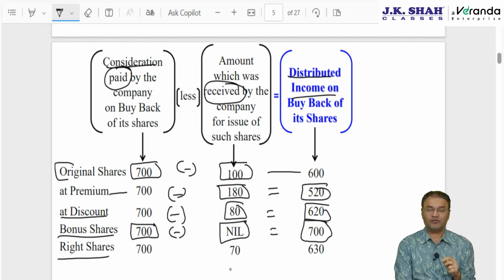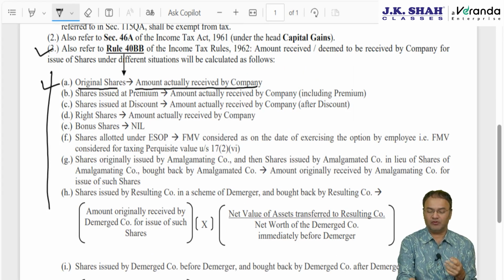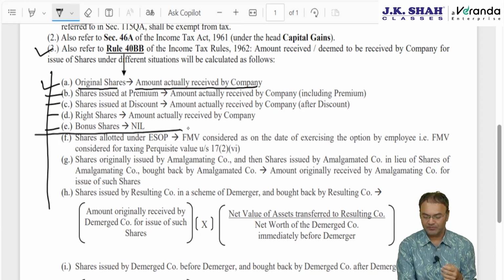Right shares, so face value is 100 rupee, but company is offering it at discount of 30 rupee. At 70 rupee company is offering right shares to existing shareholder. Now company bought them back at 700 rupees, then 630 rupee will be the distributed income. 1, 2, 3, 4, 5. 5 were easy situations. Now upcoming 3, 4 situations are a bit complicated. 1, 2, 3, 4, 5 are done.